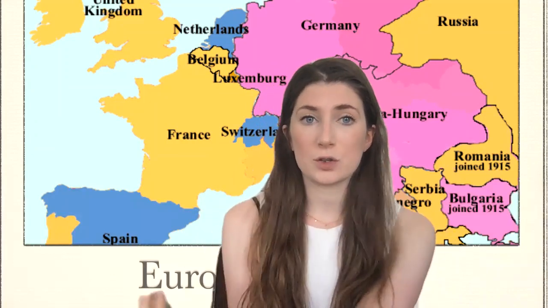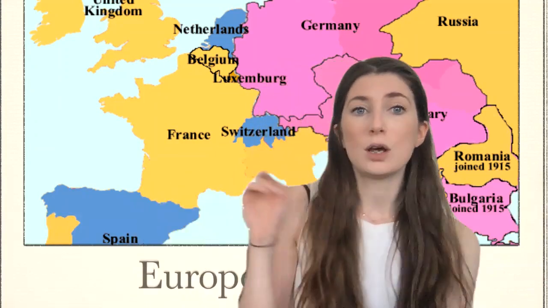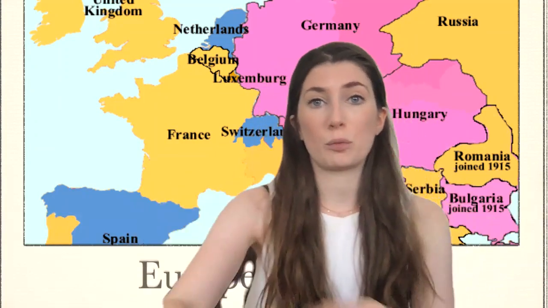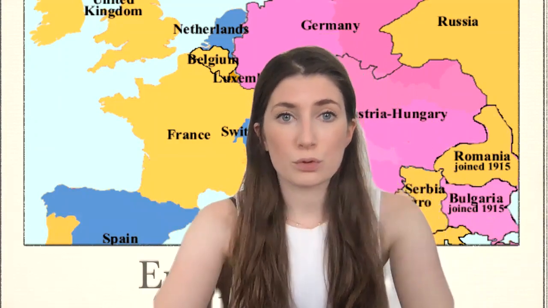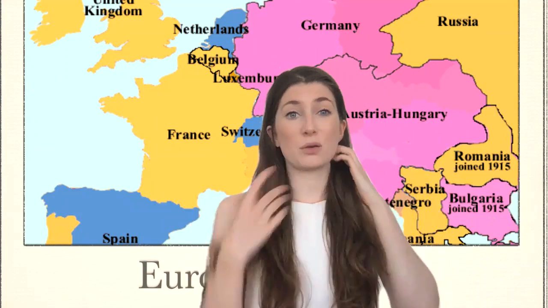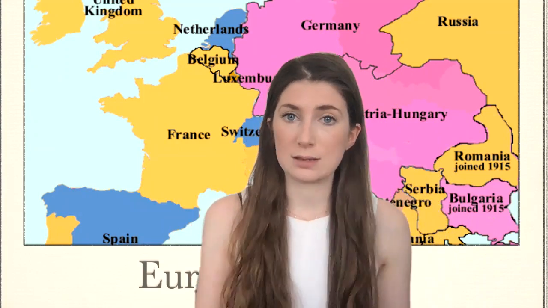And then finally, the countries in blue are what we call neutral countries. Now, neutral means they don't take a side in the war. So Switzerland is a very famous country for being neutral. The Netherlands were also neutral, and Spain was also neutral at this time. Okay, so they don't get involved in the war or the alliances.